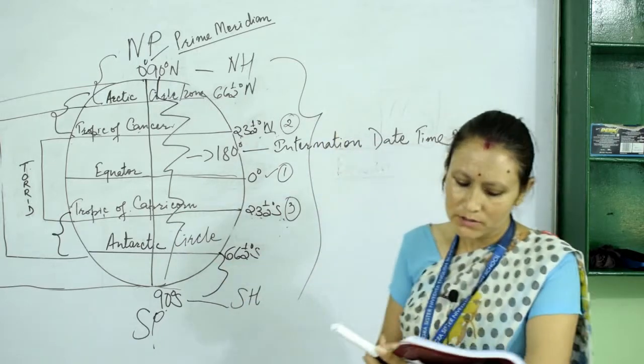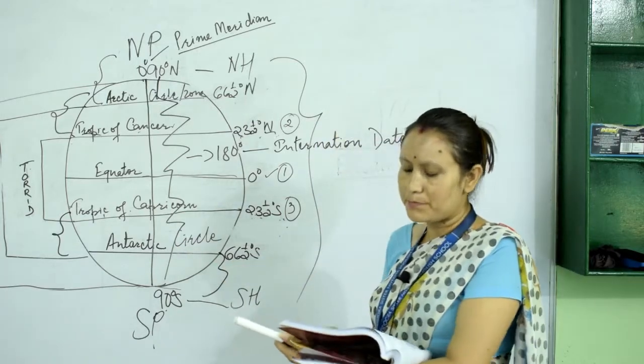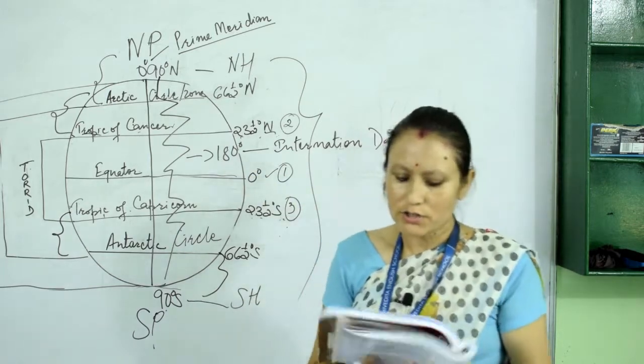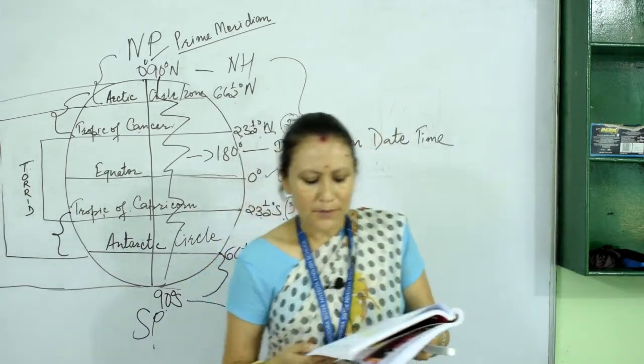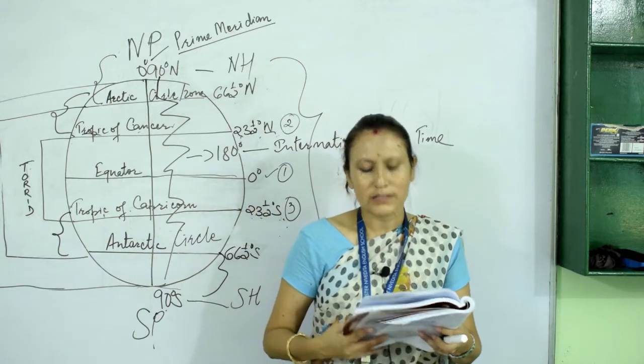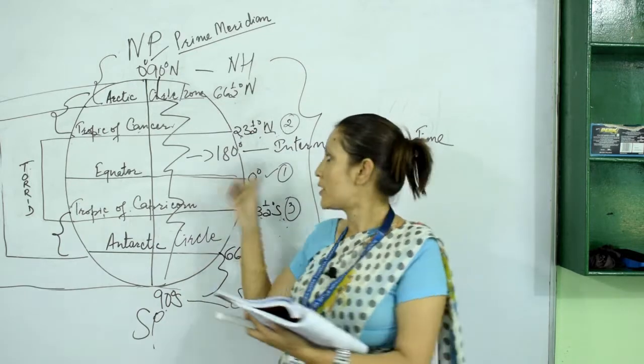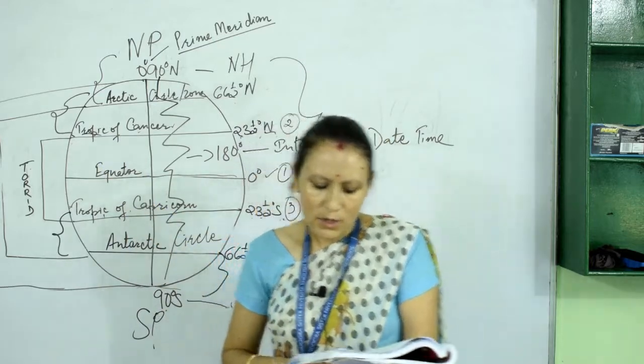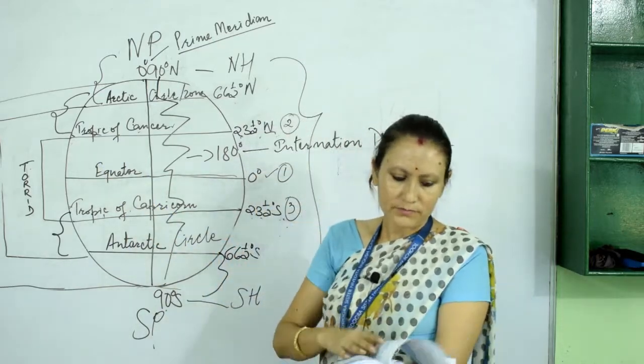So these are the prime meridian and international dateline. All longitudes east of the prime meridian till the international dateline are called the east meridians, and from here to here are the west meridians.